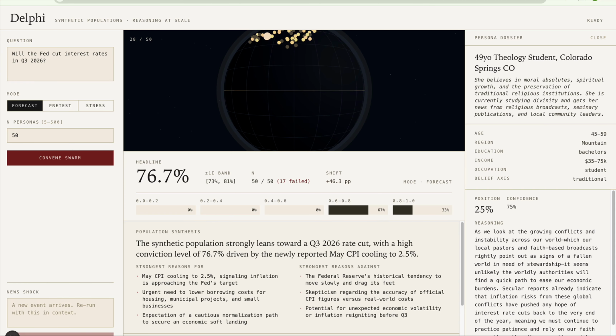As you can see here, the confidence changed from 25 to 76.7. Now it says it will definitely cut the interest rate. The synthetic population strongly leans towards a rate cut because we injected the CPI index of 2.5.